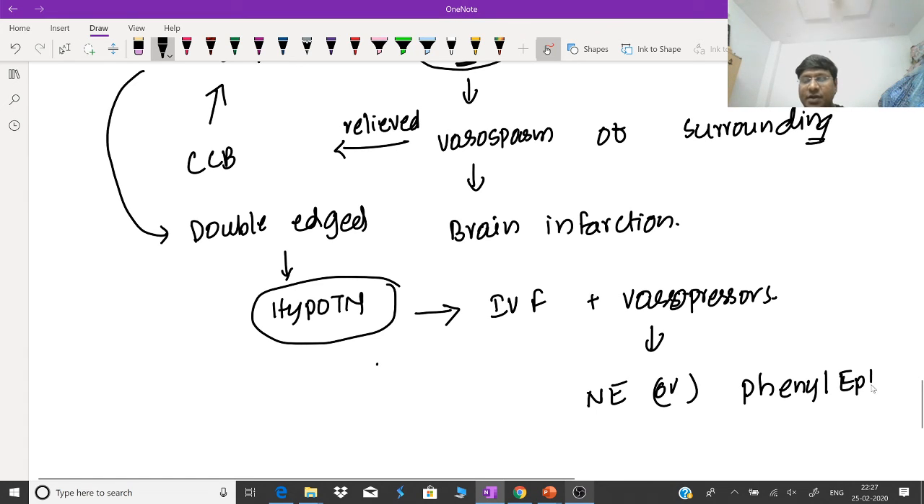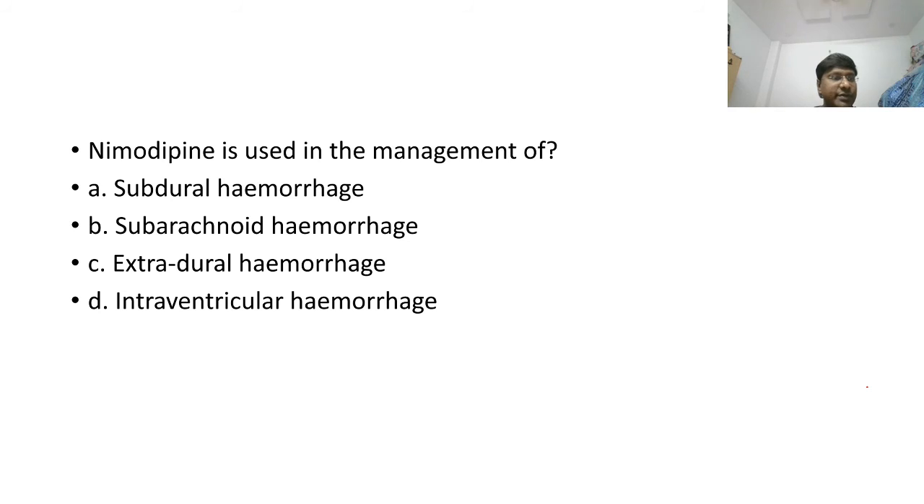Norepinephrine or phenylephrine has to be given. Okay, very good. So these are the drugs that have to be given in patients who are having hypotension. So going back to the question, nimodipine is used in the management of subarachnoid hemorrhage. Why? Mainly to prevent the vasospasm in the surrounding structures, which may cause the death of the individual.